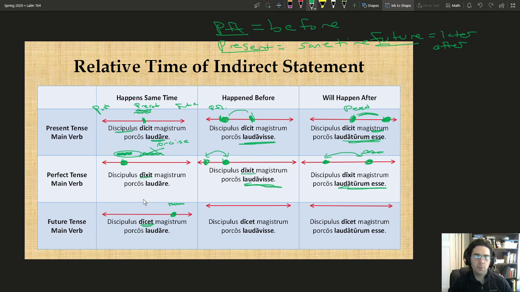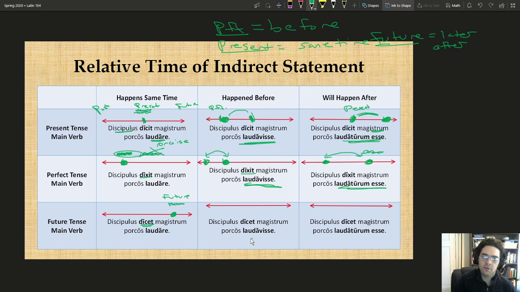So remember, this is our present, this is our current perspective, and this is sometime in the future. But what this is saying is that whenever the student will say this, so he's going to say it sometime, definitely, whenever he says this, at that point, the teacher will love his pigs. So that's the relationship here.